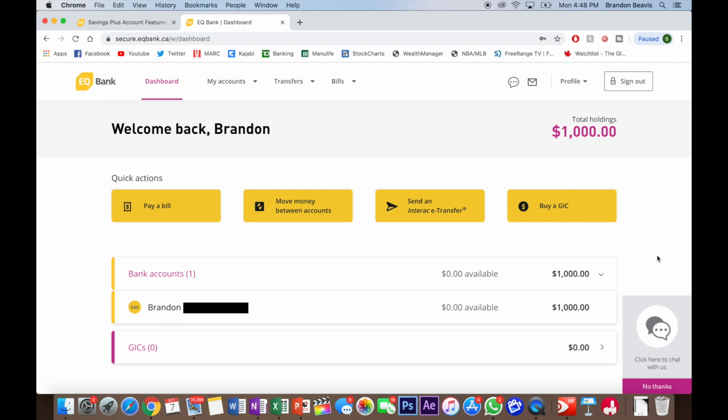This is a 100% online platform. So you're not going to go out and see ATM machines. You're not going to go out and see retail machines or retail stores for EQ Bank. This is completely online. You're not going to go out and get a credit card the same way you would at a TD or at a BMO or at a Royal Bank.